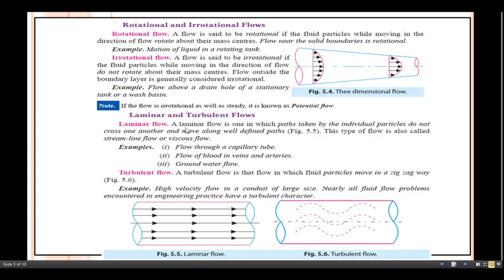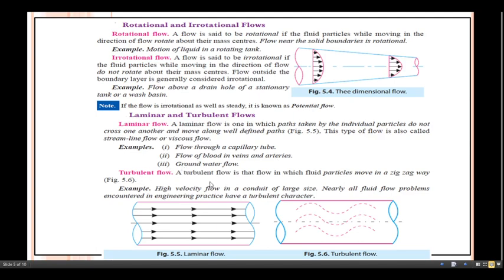Let us start with the laminar flow. A laminar flow is one in which the paths taken by the individual particles do not cross one another and move along well-defined paths. Whatever path is taken by a particular layer, that is nothing but the well-defined path. This type of flow is also called streamline flow or viscous flow. For example, flow through a capillary tube. Second example, flow of blood in veins and arteries. Then next one, groundwater flow.